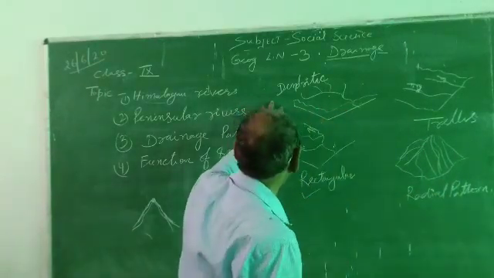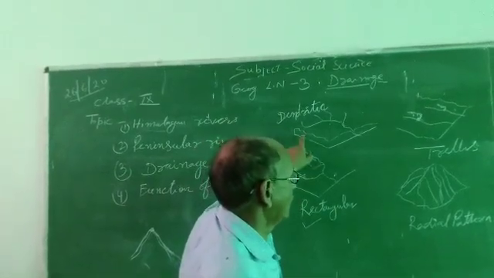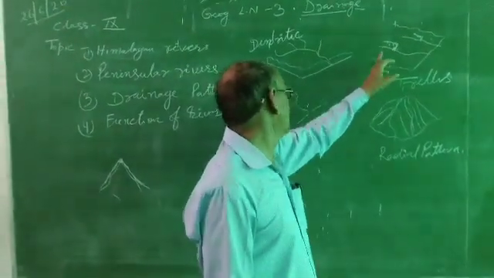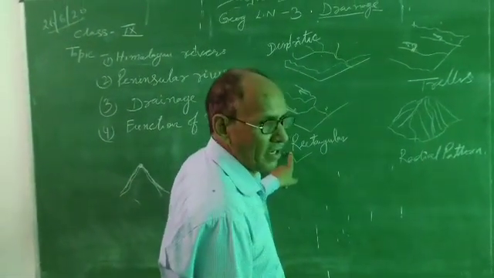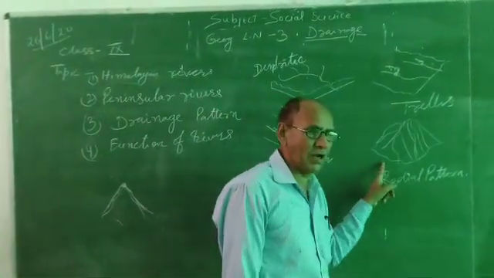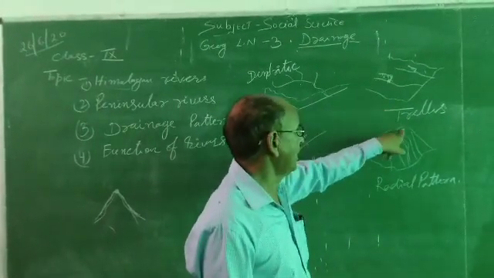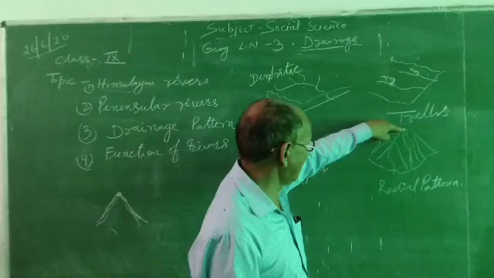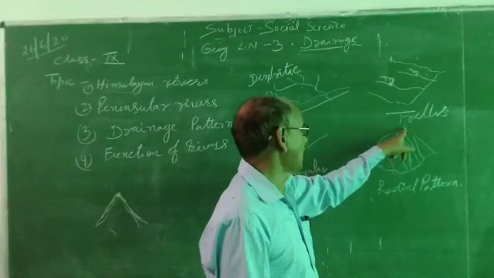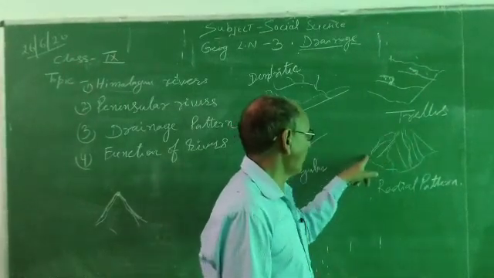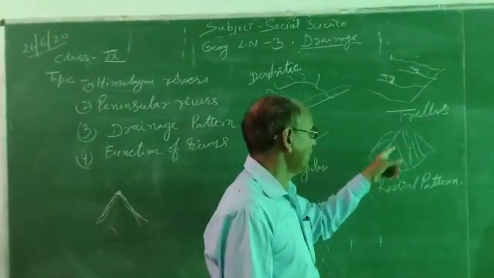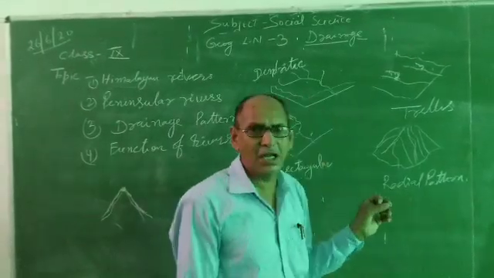So there are four patterns. First, dendritic. Third point, rectangular pattern: rectangular pattern means both rivers flow on parallel sides. But in the radial pattern, the rivers have a center point, and the channels go from the center to the circumference. They are all radii and equal. In this way, this pattern is known as the radial pattern.